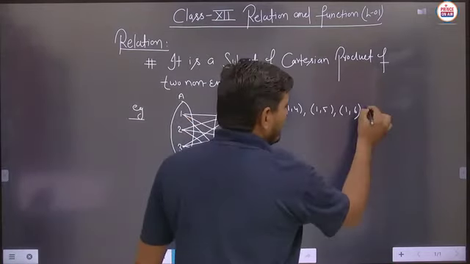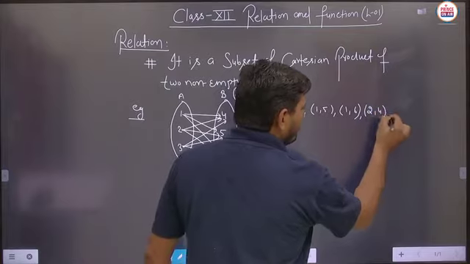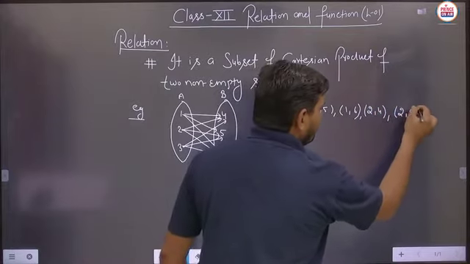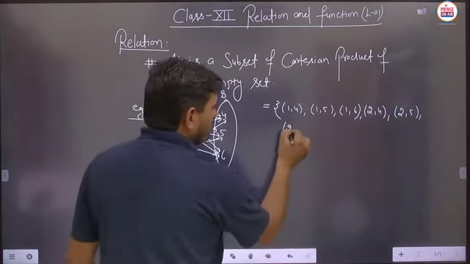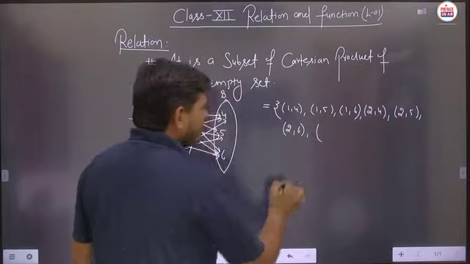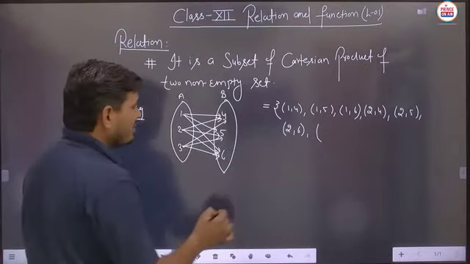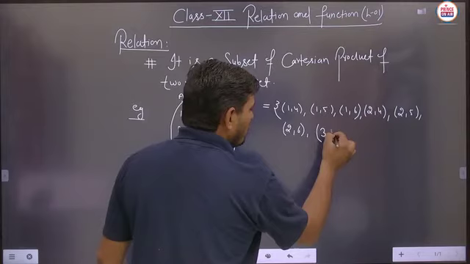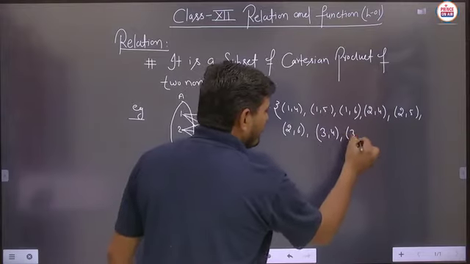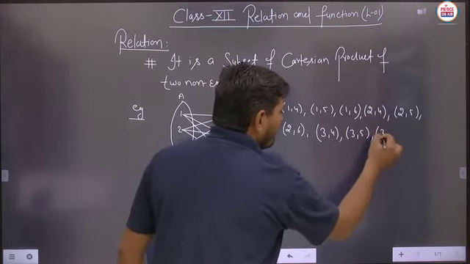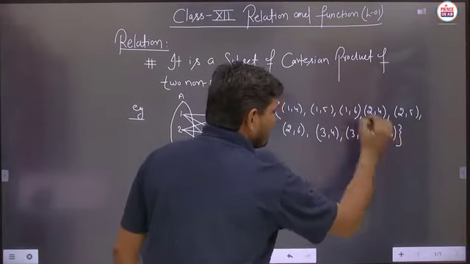So you can write here 2 comma 4, then after 2 comma 5, as well as you can say that this is 2 comma 6. And similarly you can say that this 3 also gets connected with 4, 5 and 6. So this is 3 comma 4, then after we have to write 3 comma 5, then 3 comma 6. Is it clear?